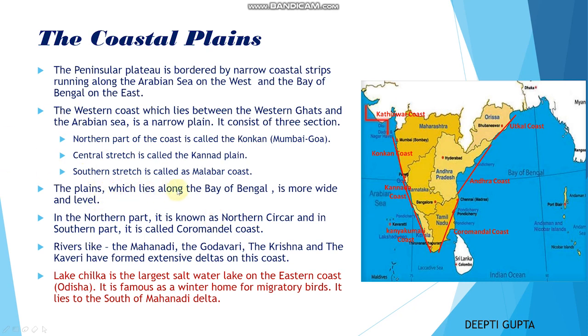The plains which lie along the Bay of Bengal are more wider and level. In the northern part it is known as Northern Sircar, and in the southern part it is called Coromandel Coast. So here we have Coromandel Coast, right? Rivers like the Mahanadi, the Godavari, the Krishna and the Kaveri have formed extensive deltas on this coast. Lake Chilka is the largest saltwater lake on the eastern coast, that is in Odisha. It is famous as a winter home for migratory birds. It lies to the south of Mahanadi Delta.